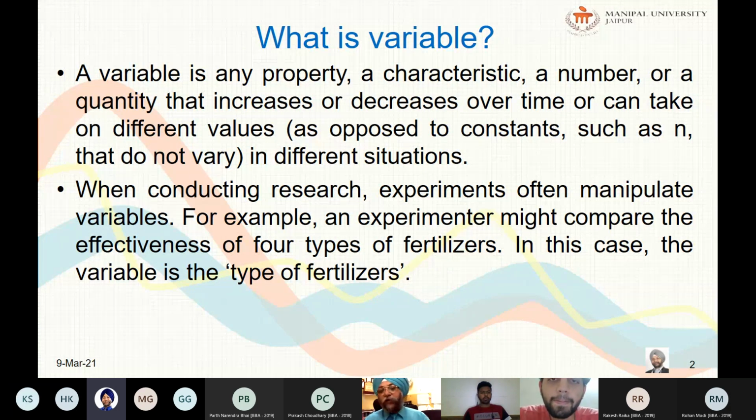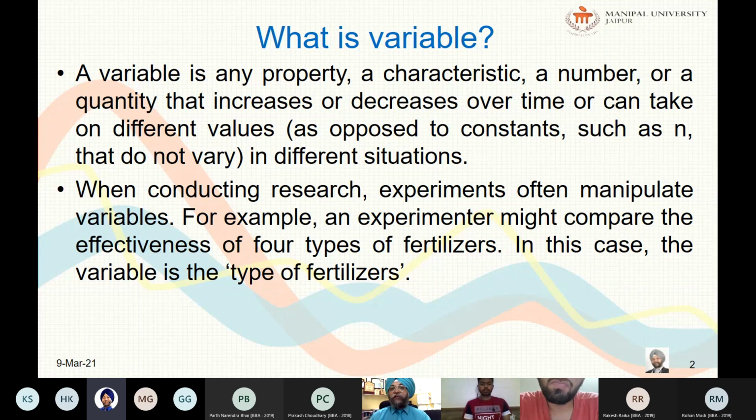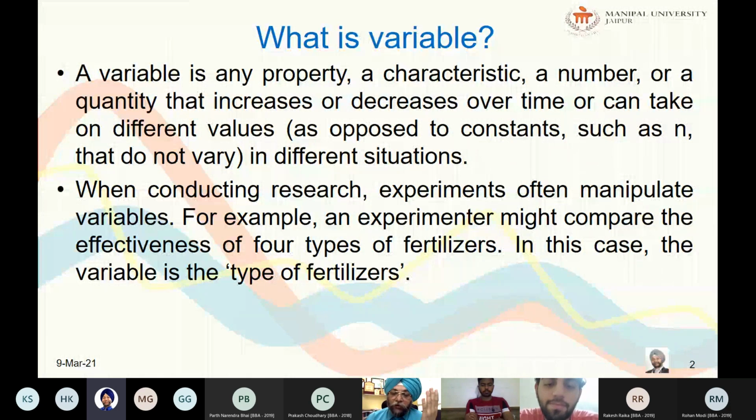Further, let us take an example. A business researcher may find it useful to include dividend in determining share prices, to what extent the dividend is affecting the prices of the shares in the market. So what is the variable over here? The percentage of dividend distributed by the companies is the variable, and its impact is to be measured on another variable called share prices, because share prices will also vary with the declaration of dividend.